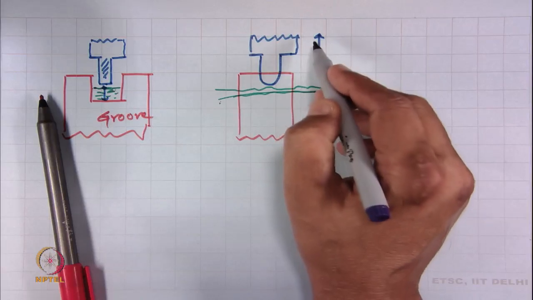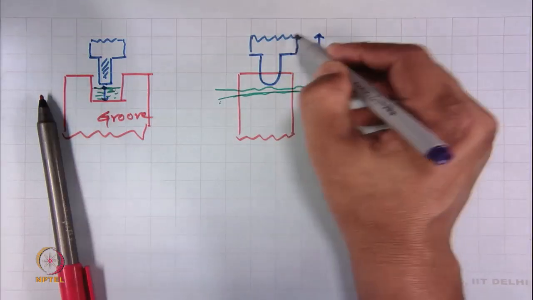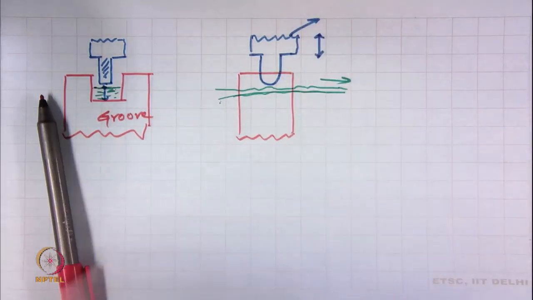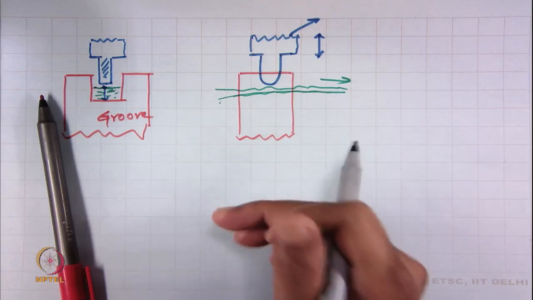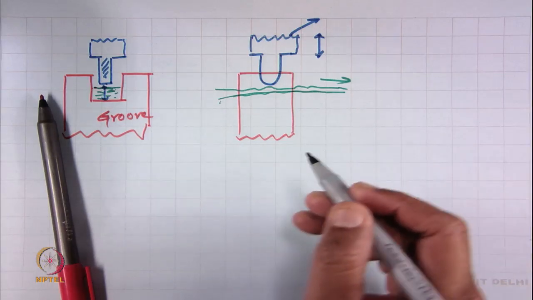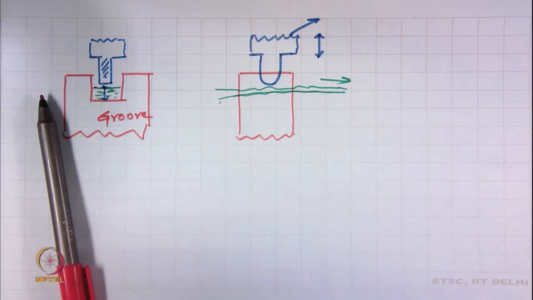Indirectly, this we can record. If we can record this movement, it is giving the unevenness of the material. Okay. This is one principle. This principle is known as the groove and shoe principle.